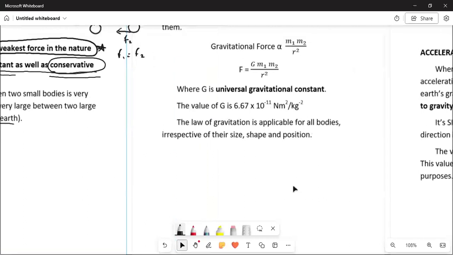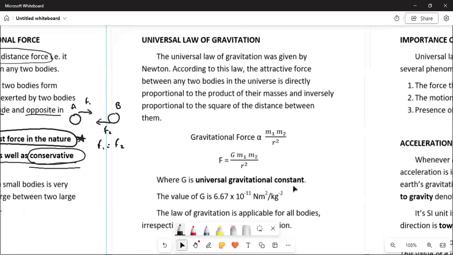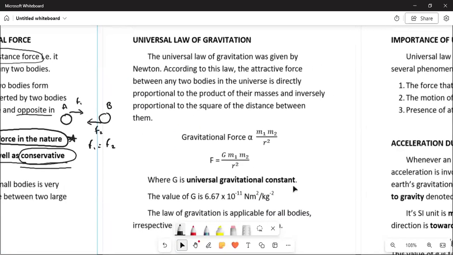Okay, so we'll move on to our next point, which is the universal law of gravitation. This universal law of gravitation was given by Newton.